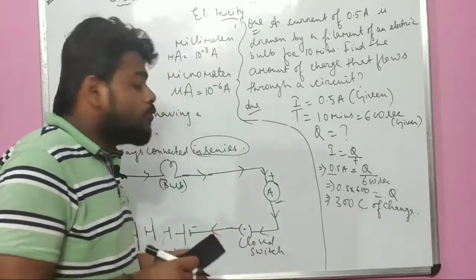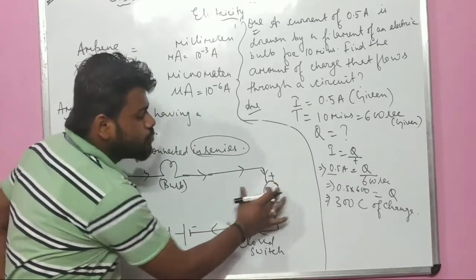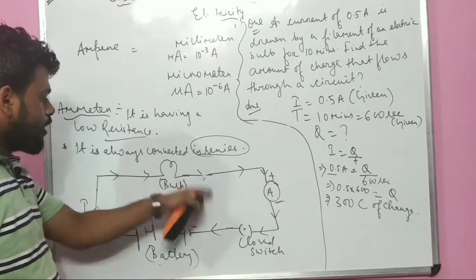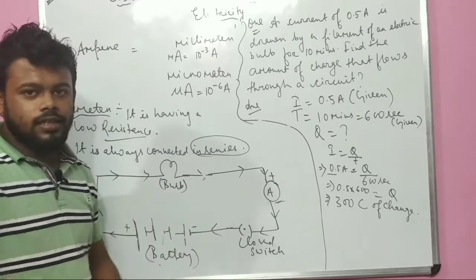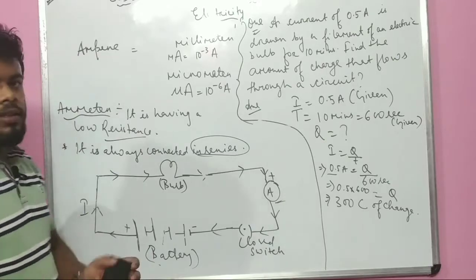That's the reason ammeter is always connected in series, and it is an instrument which is used to measure the current, what amount of current is flowing in a circuit. आए बात समझ में? I hope this is clear to you.